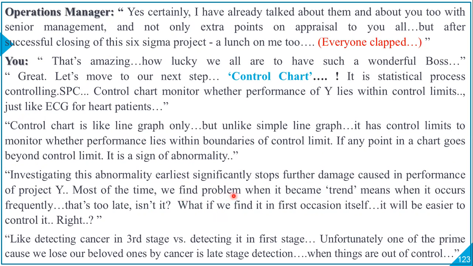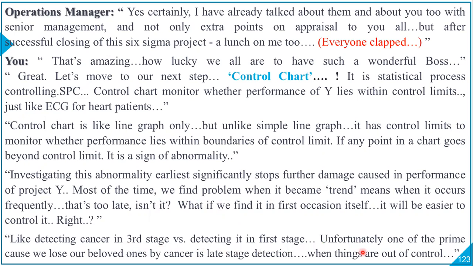Most of the time, we find a problem when it has become trained, means when it occurs quite frequently. That's too late, isn't it? What if we find it on the first occasion itself? It will be easier to control it, right? Like detecting cancer in third stage versus detecting it in first stage.